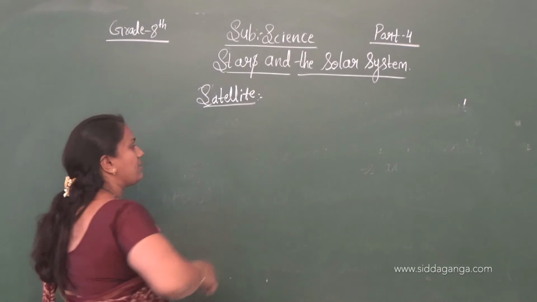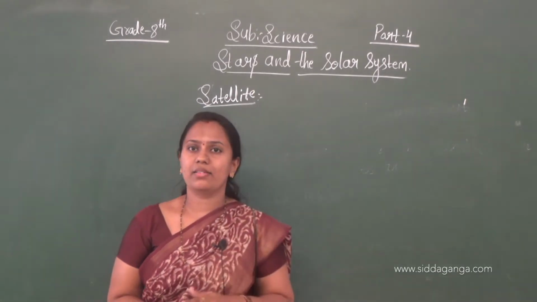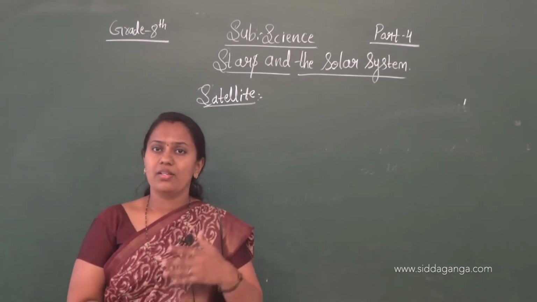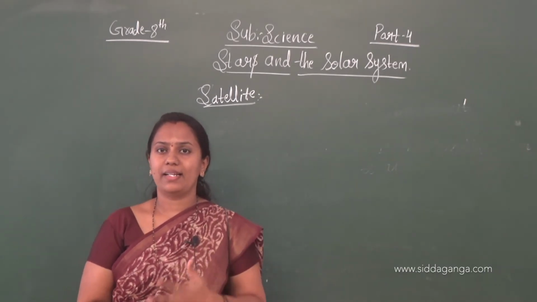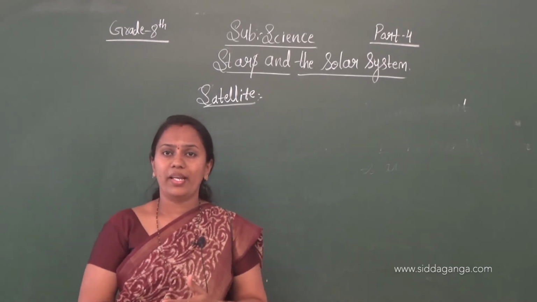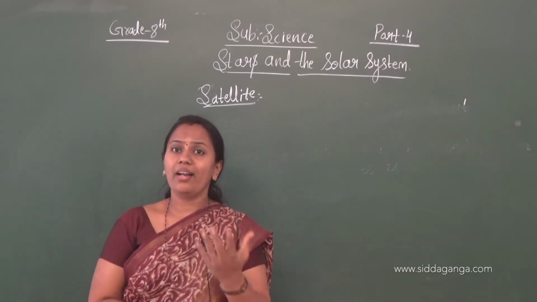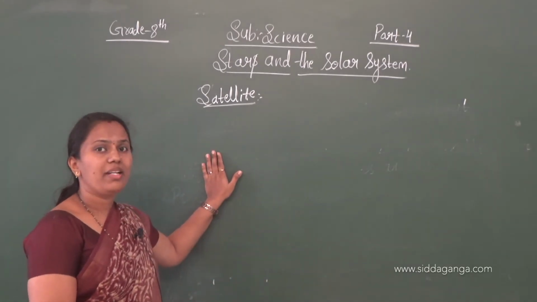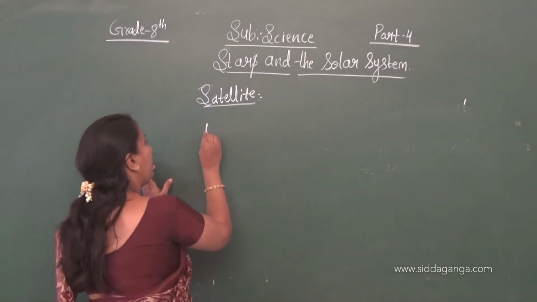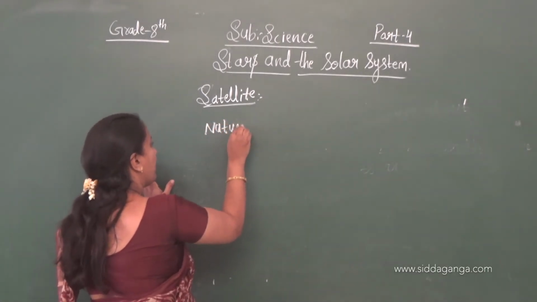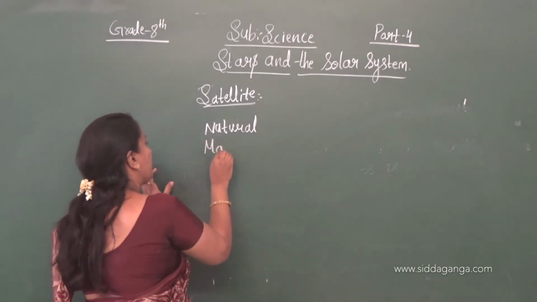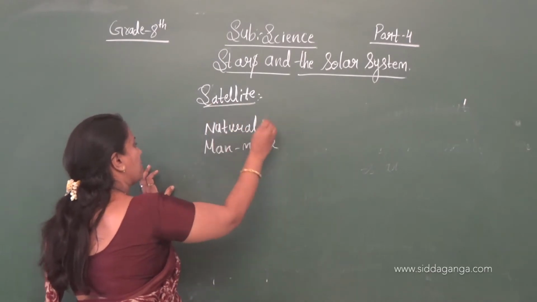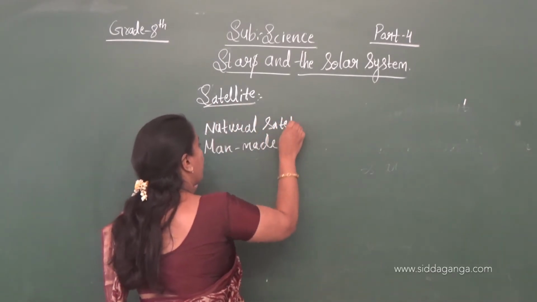Satellite: any celestial body which is revolving around other celestial bodies, for that we will call it a satellite. In this, natural satellites are there and man-made satellites are also there.